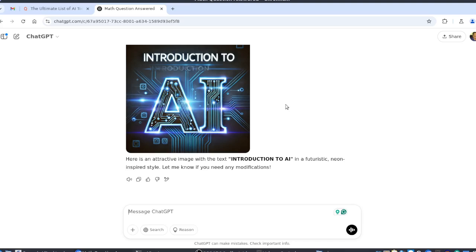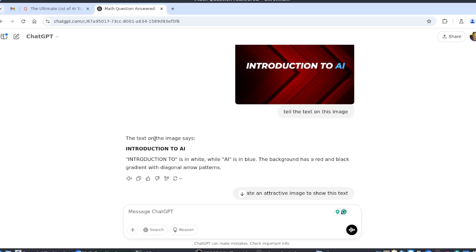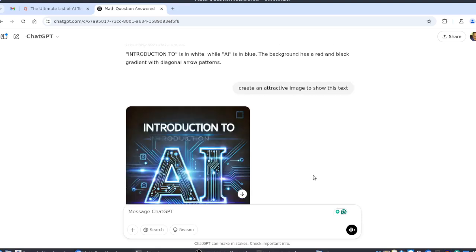But one thing is sometimes the answers may be wrong, so we need to be very careful because of hallucination. And if you want, you can use this speaker icon to hear the text as audio, and similarly you can use this voice mode icon for speaking. Instead of typing, you can just ask questions by clicking this mic.